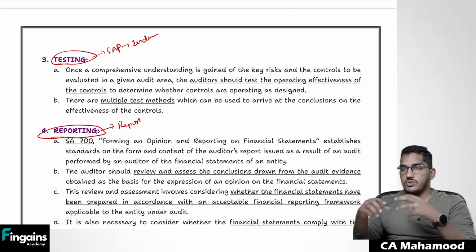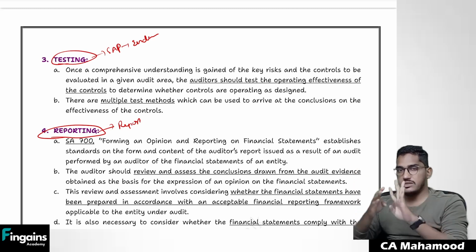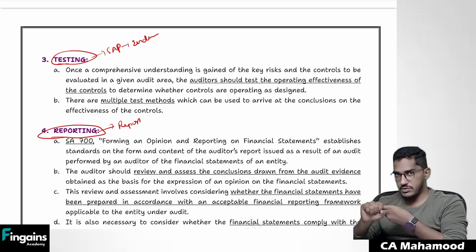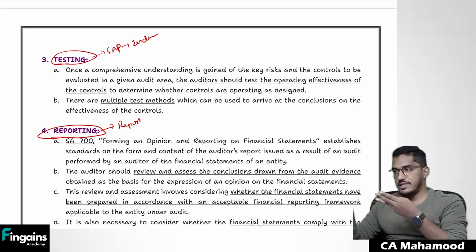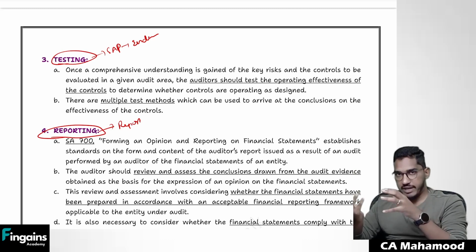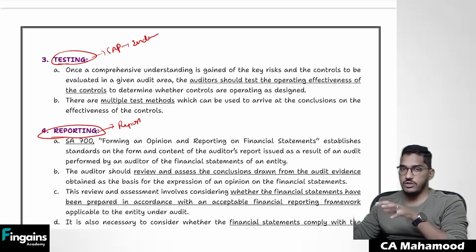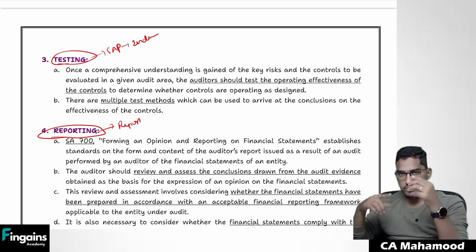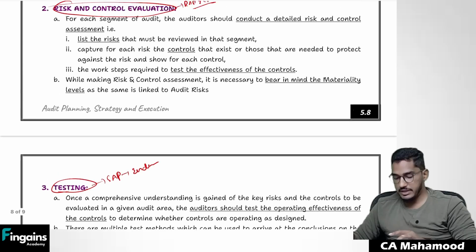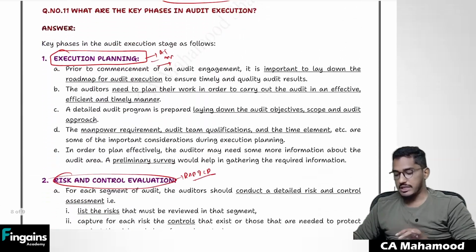So when we say execution, what are the key phases in audit execution? These are 4 phases. First, you have to do the planning. Then you have to do risk and control evaluation, nothing but risk assessment and compliance procedures. After that, you have to do actual testing, nothing but substantive audit procedures. Then you will get evidence. Then you will have findings. Depending on your evidence and findings, you have to prepare your audit report, which contains your opinion. That's it. Clear, everybody? So this is what regarding audit execution.